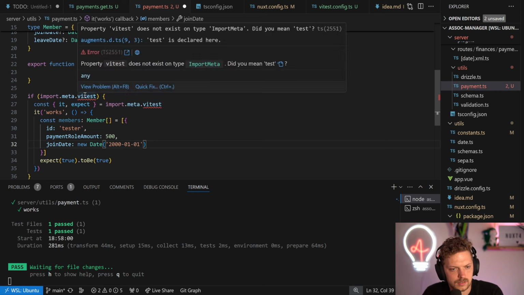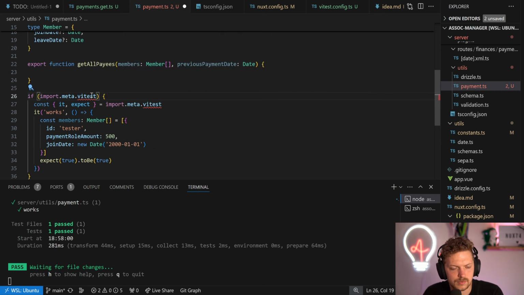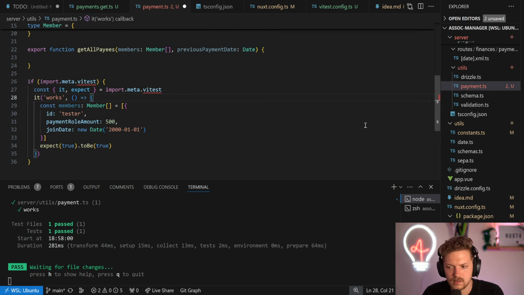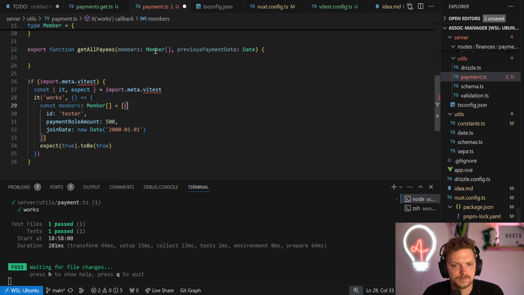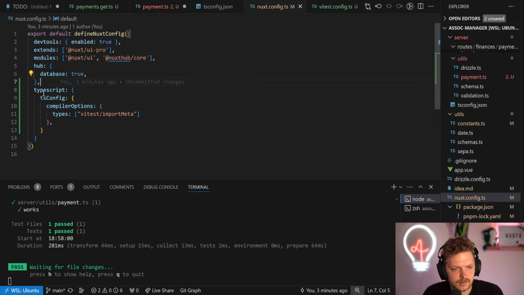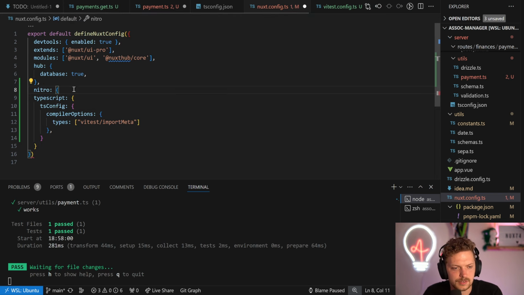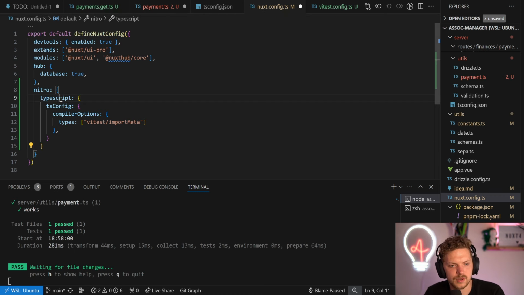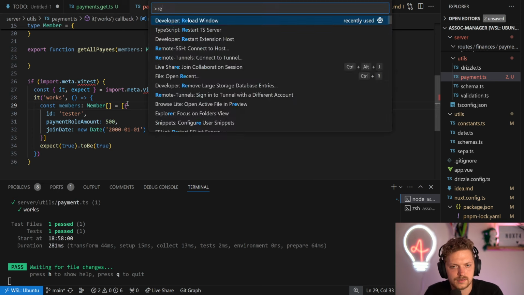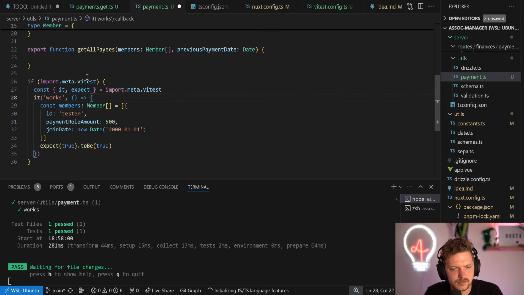Still strange this is not working, but we'll see. Oh no, because this only works for the server, we have two separate TypeScript configs. So this will obviously not work for the Nuxt part. So restart the TS server, let's see.